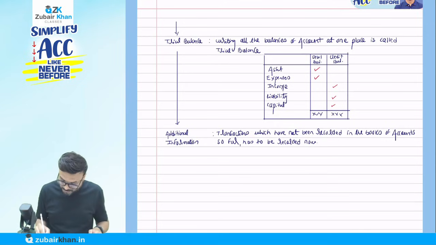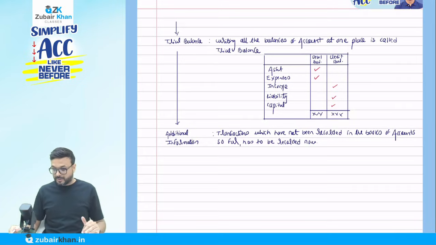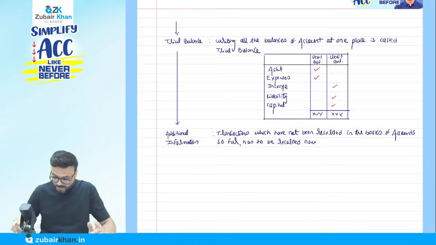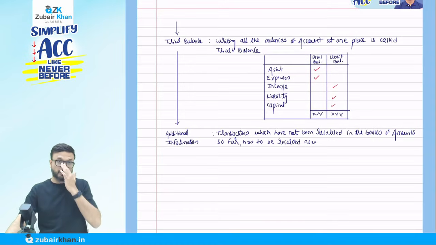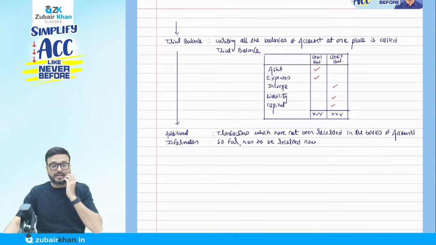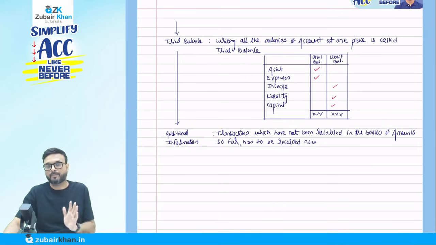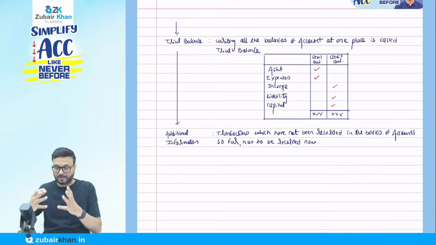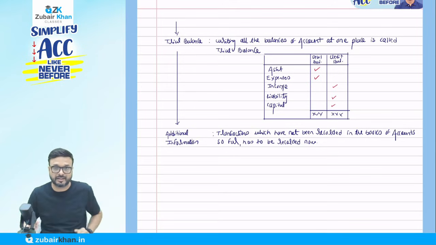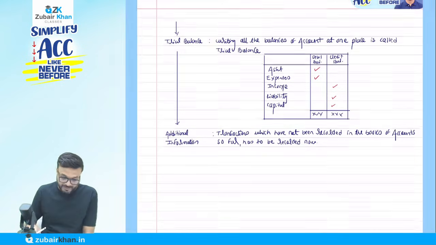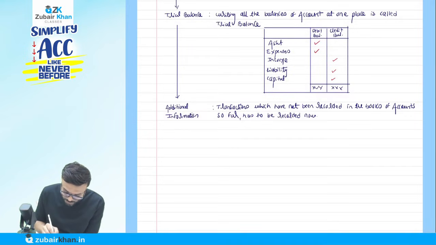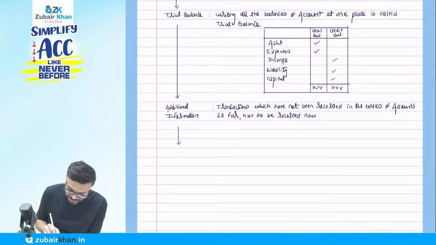Now understand this point. The transactions which have not been recorded in the books of account so far have to be recorded now. So before we finalize the profit or loss, we have to record each and every transaction that we have not recorded earlier. We call those transactions adjustments. After this, I will come to the financial statement part, which I will discuss with you in detail. After that, we are going to prepare the financial statement.